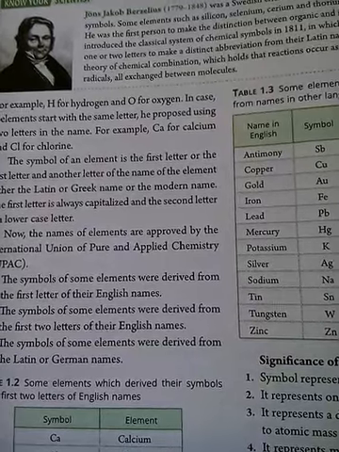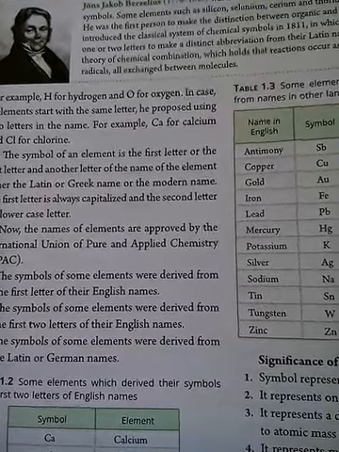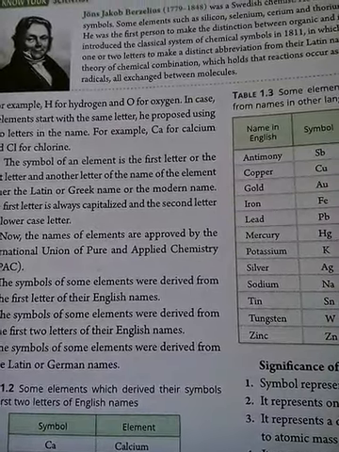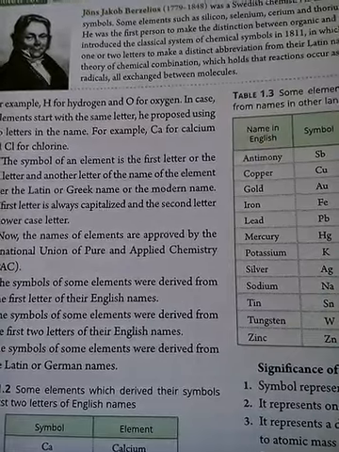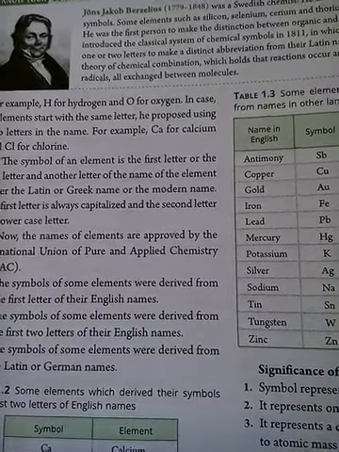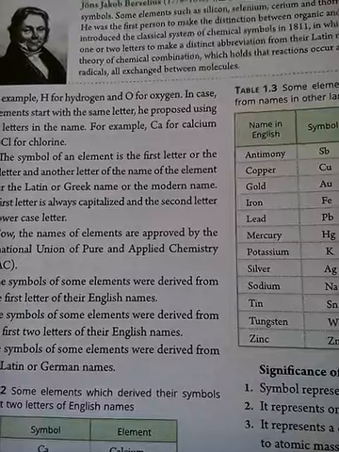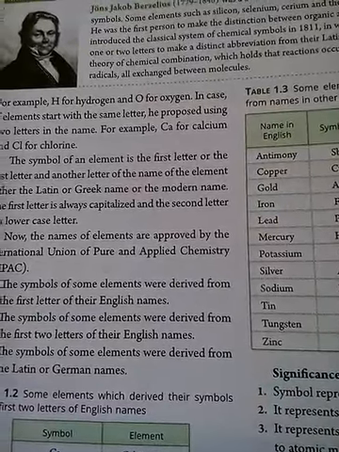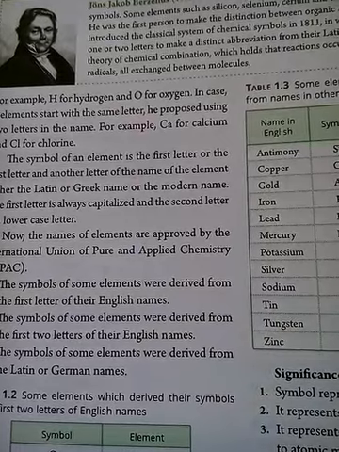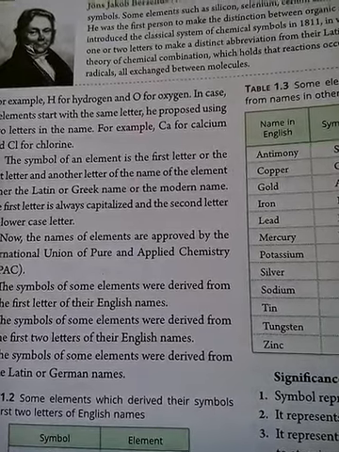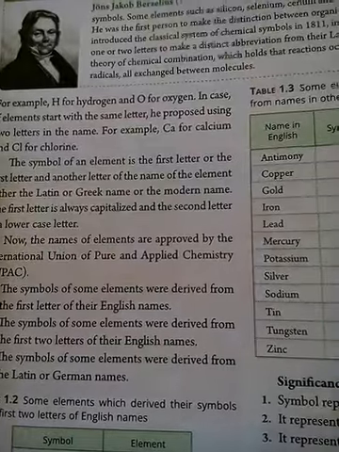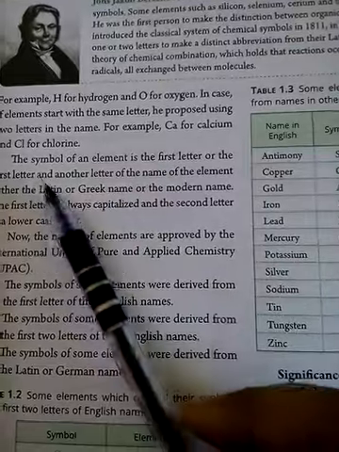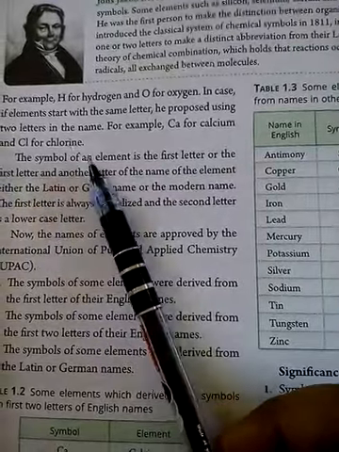Calcium also starts with C. In such cases he stated that we can also take the second letter, the second alphabet. For example, calcium, C-A-L-C-I-U-M. You can see here that we are taking the first two alphabets, that is C and A. Similarly, for chlorine we use Cl. So if we start taking the next alphabet, it will also be easier for us to remember.